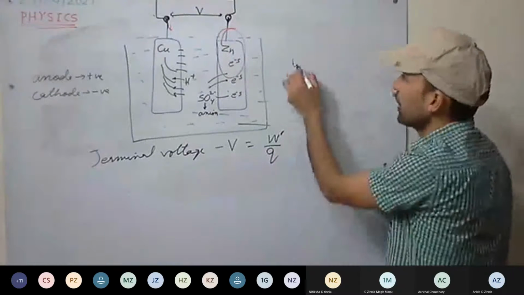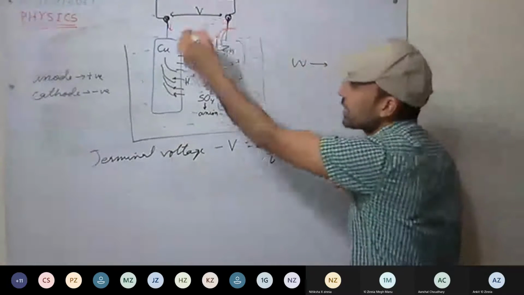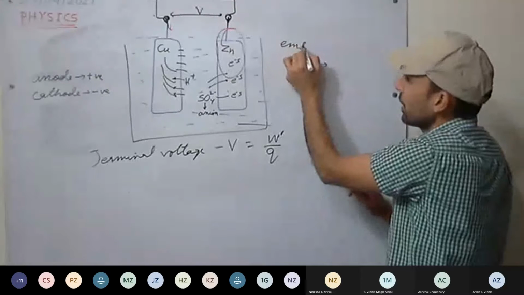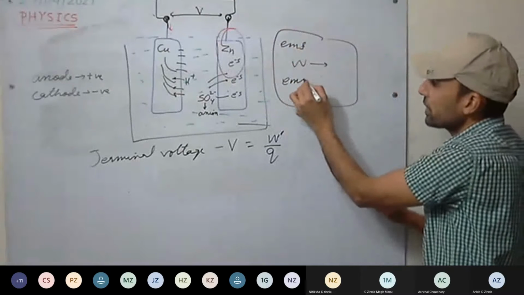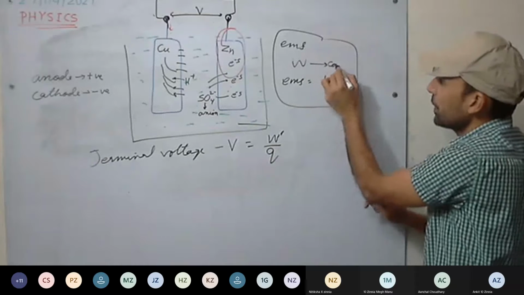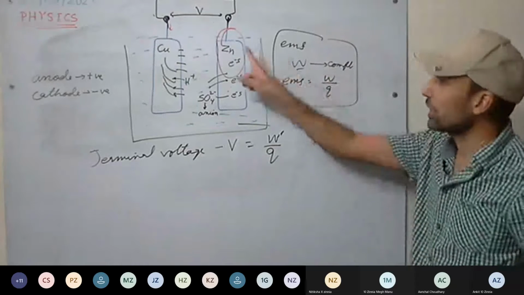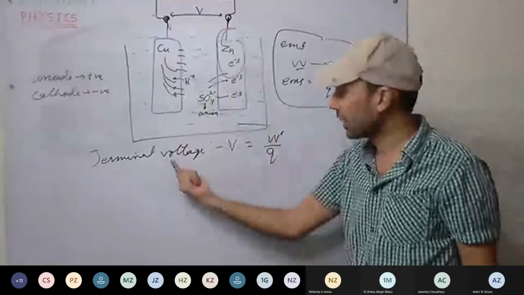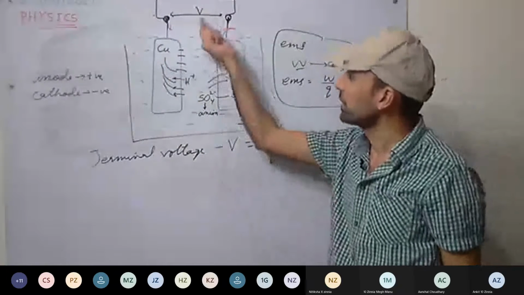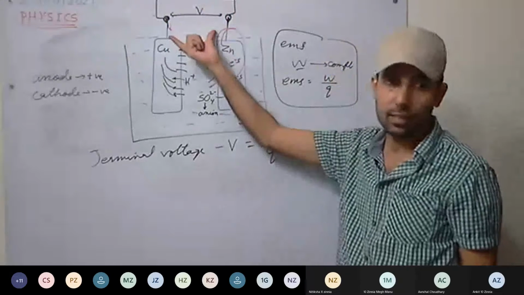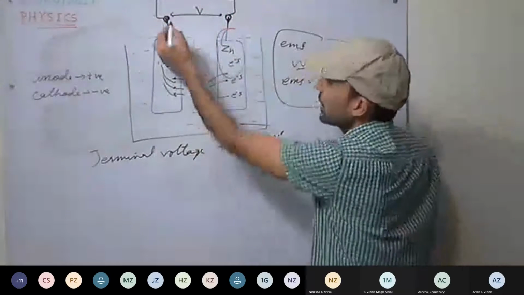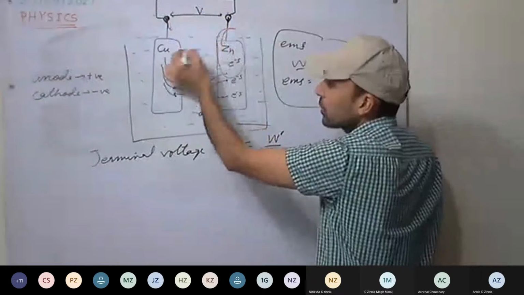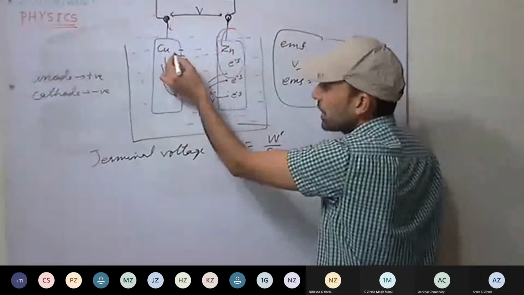W we took in the case of EMF, work done in transferring through the complete circuit, outside as well as inside. EMF was W upon Q. Whereas in terminal voltage, it is just outside the cell, so we are not considering the work done in moving inside the cell.